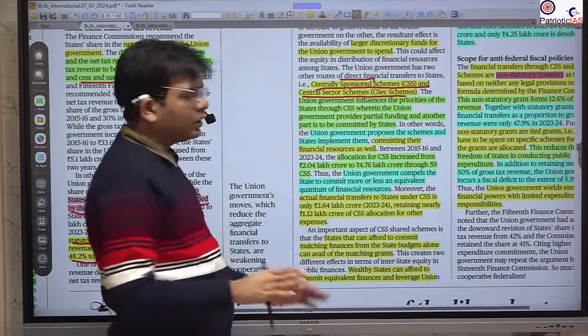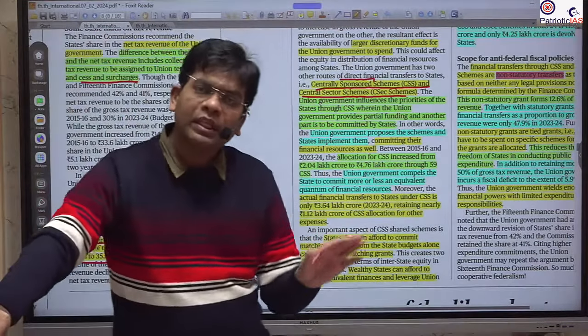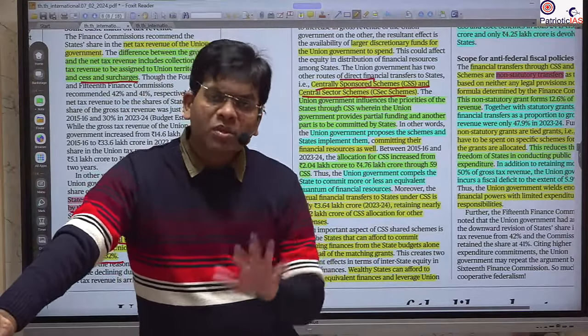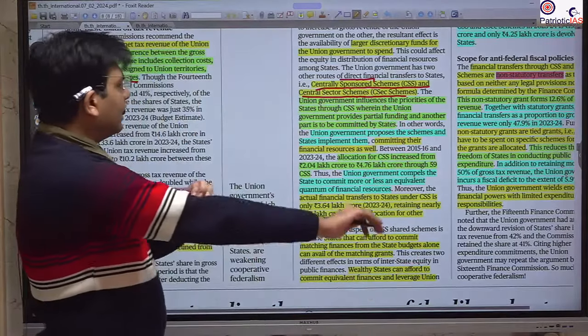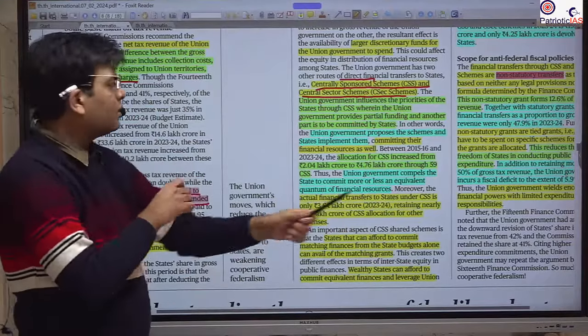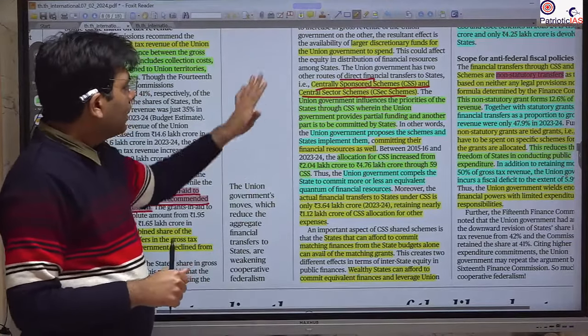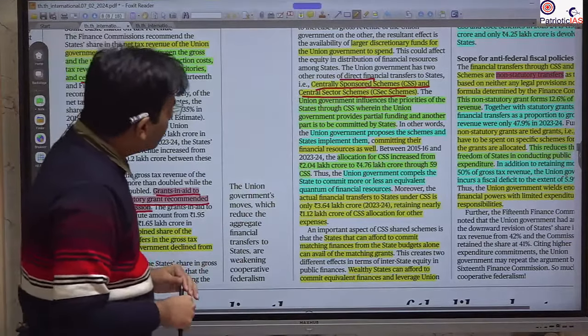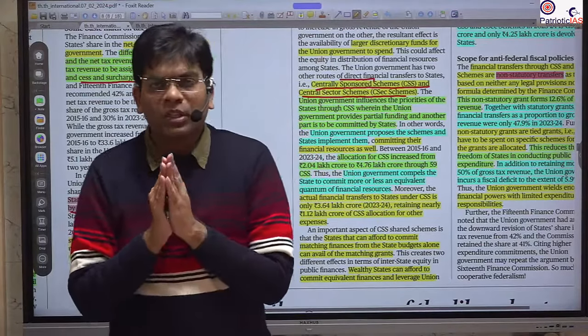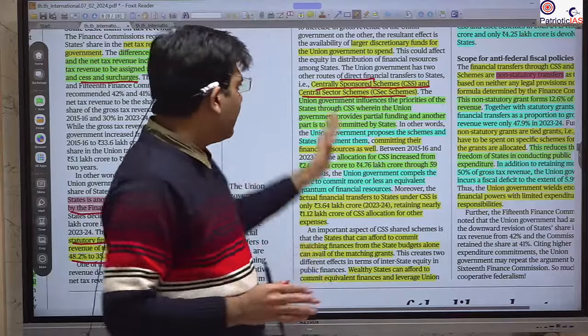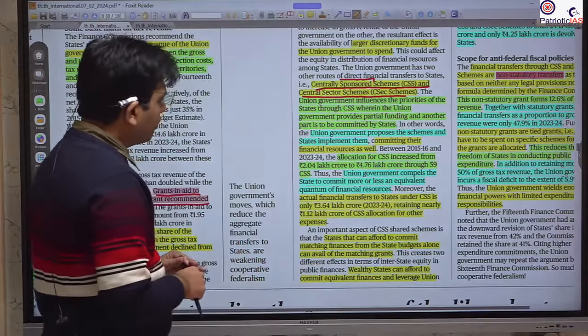Here 100% will be given by the union and the union itself will implement it. Mostly it will be the union that implements, and these are the areas where the legislation right and the implementation right is totally with the center. In the centrally sponsored scheme, wherever there is a common ground, from the concurrent list or the state list, it is the center that tries to promote.